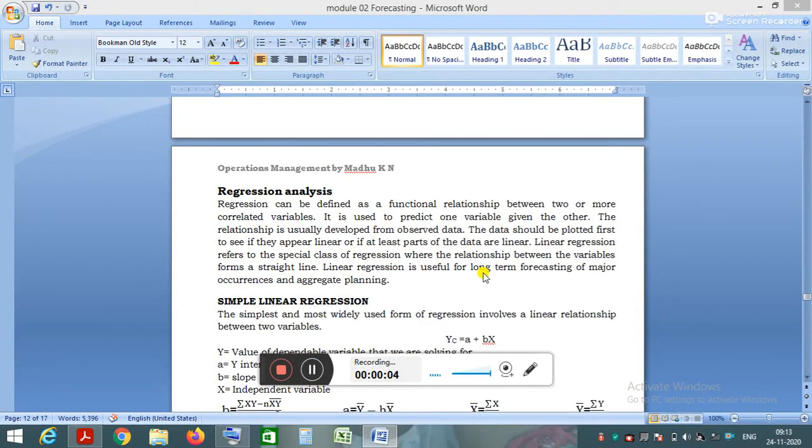Welcome to the session on operations management. In the last class, we discussed methods of forecasting. In the methods of forecasting, we discussed